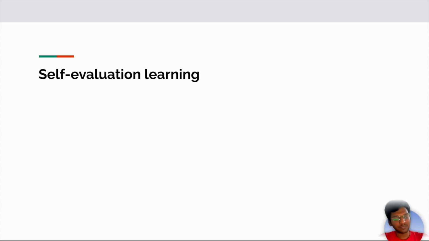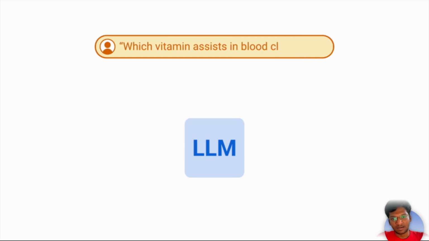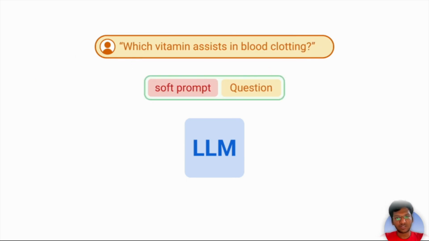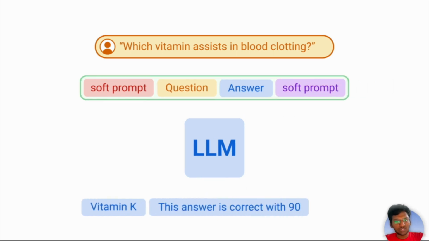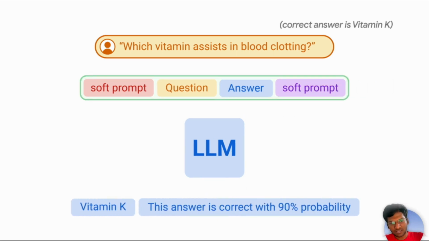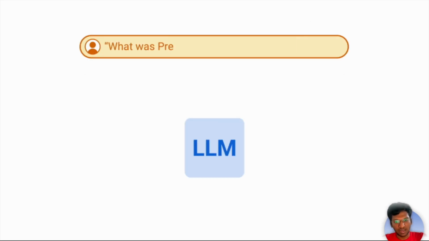Basically, this evaluation process can be done using soft prompt. Soft prompt itself is a huge separate topic which we could see in later videos. Here is how it happens. Which vitamins assist blood clotting is a user's question. It is passed with the soft prompt to the LLM.